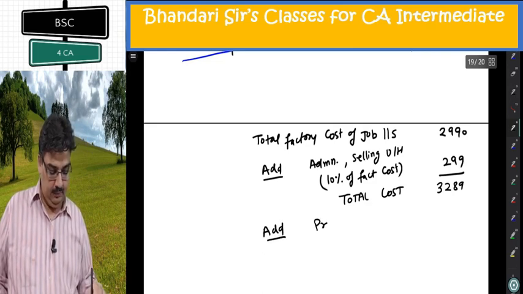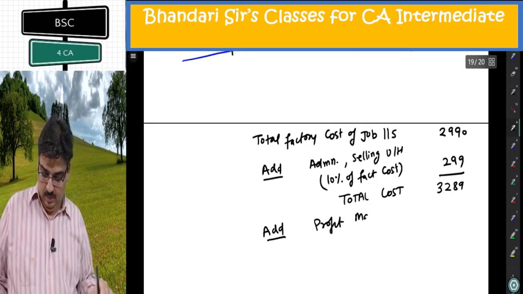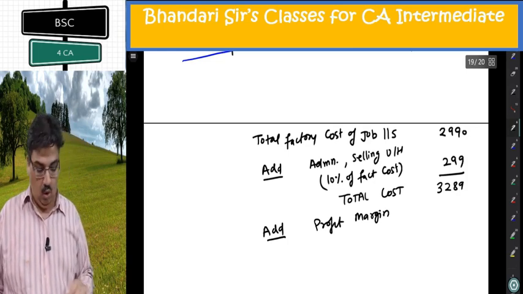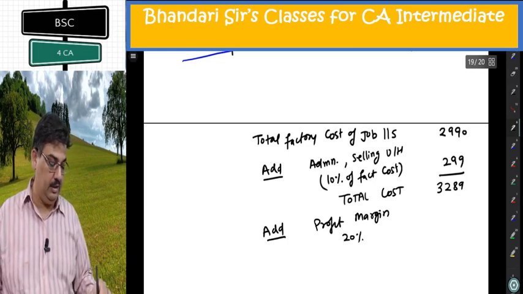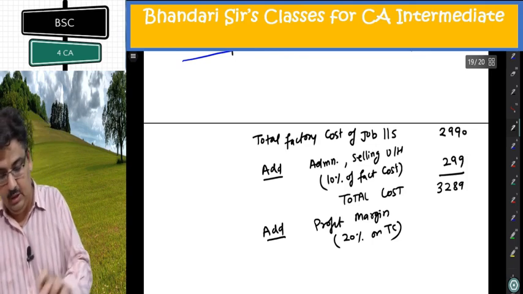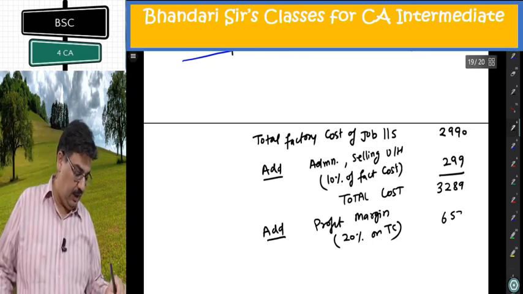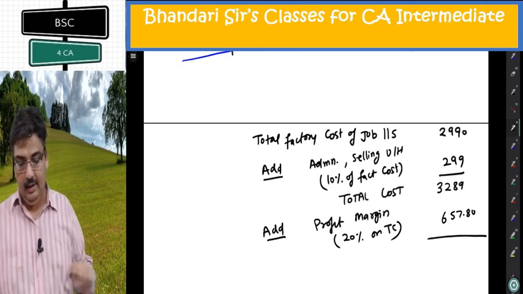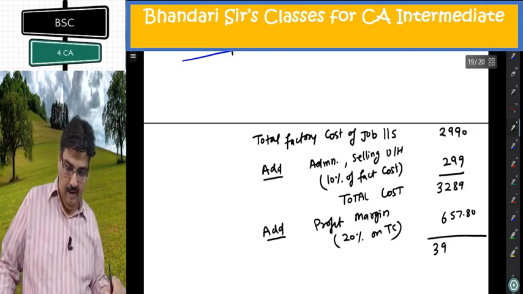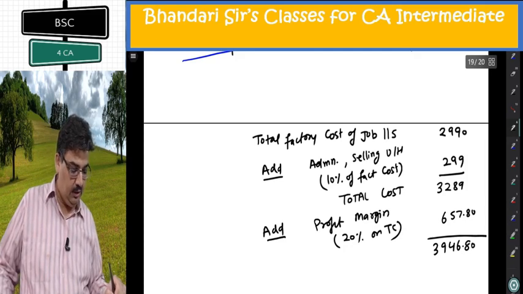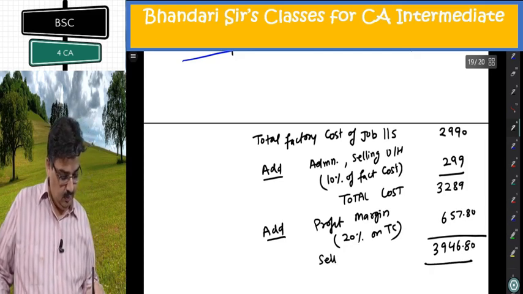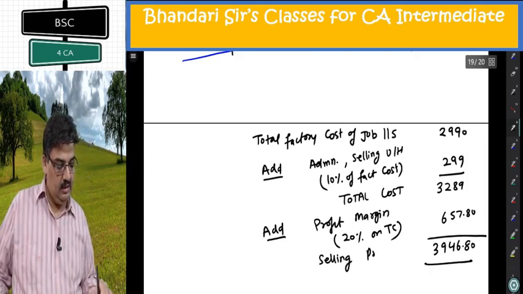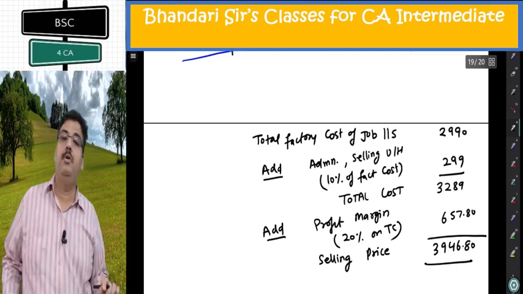Add profit margin, cost plus 20%, 20% on total cost, 657.80. Once I add, I get 3946.80. This is the selling price, the answer of the first job.